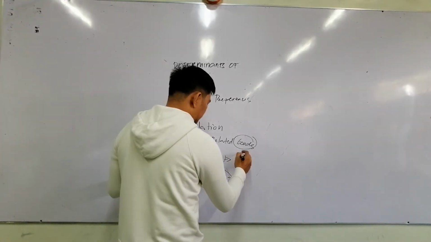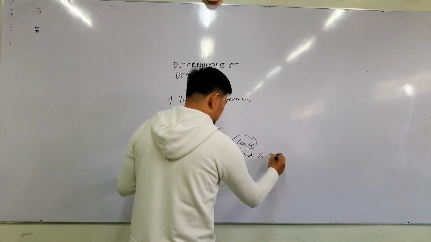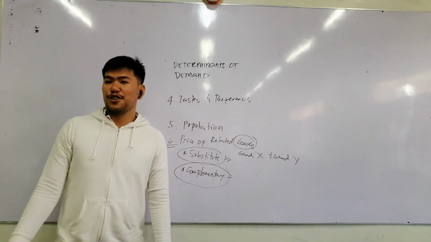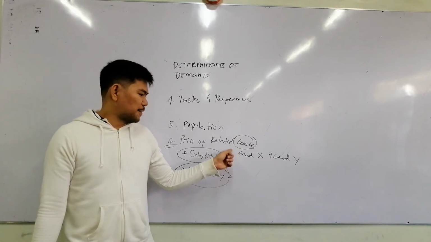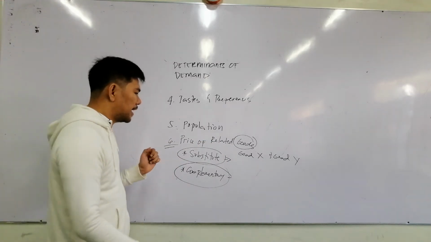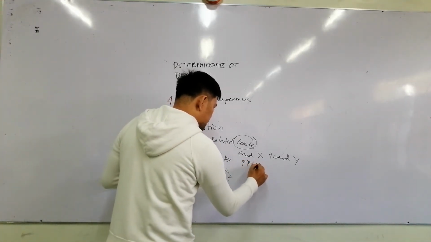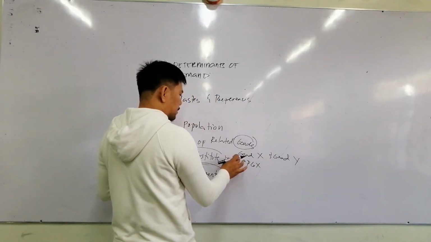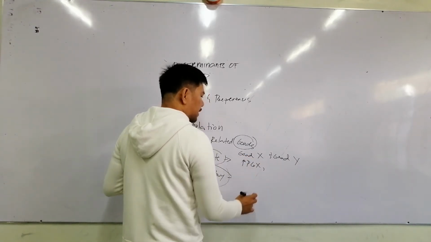So, good X and good Y. I have a student before who asked me about good X. Yeah, good X. Okay? So if you take a look at the two goods, if the price of good X increases, and Y is a substitute to good X, then what will happen to the quantity demanded of good Y?